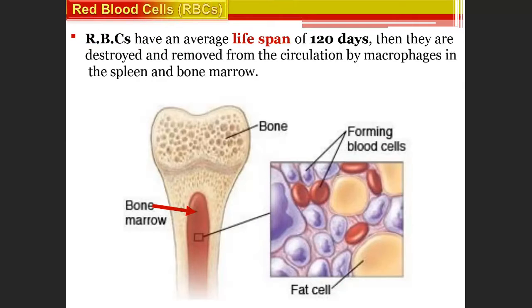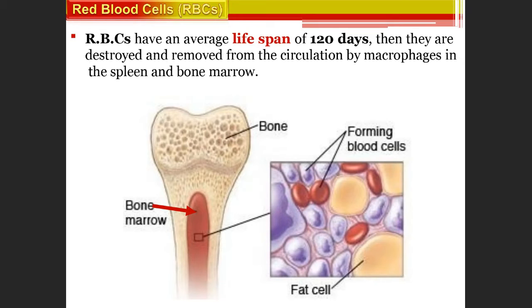RBCs have an average lifespan of 120 days, right? Then they are destroyed and removed from circulation by macrophages in the spleen and bone marrow. We may ask in the exam, what is the lifespan of RBC? It is 120 days. They are destroyed and removed from the circulation by macrophages in the spleen and bone marrow.